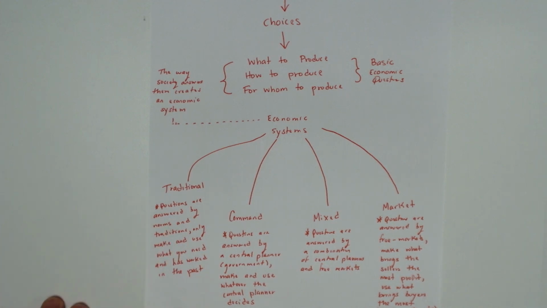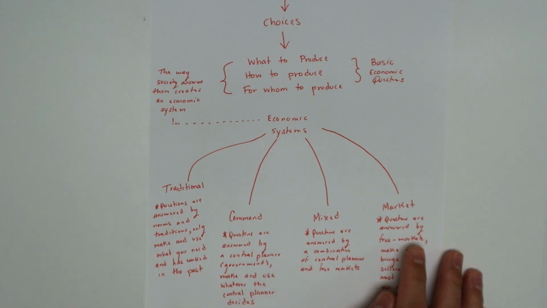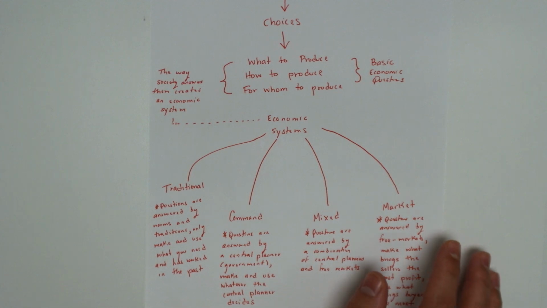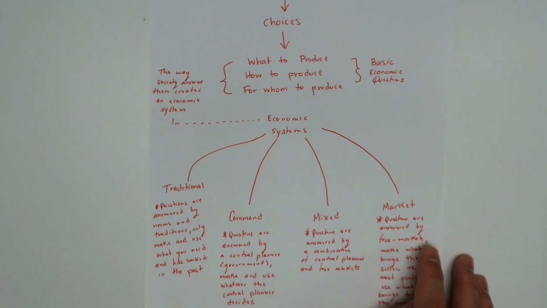Next, we've got a market economy over here. So, with a market economy, the questions are answered by the free market, that being the interaction between buyers and sellers. So, people are going to buy the things that make them satisfied or happy, the things that they need and want. Sellers are going to sell things for profit so they can make money.